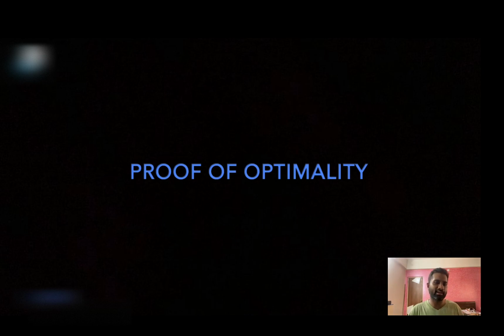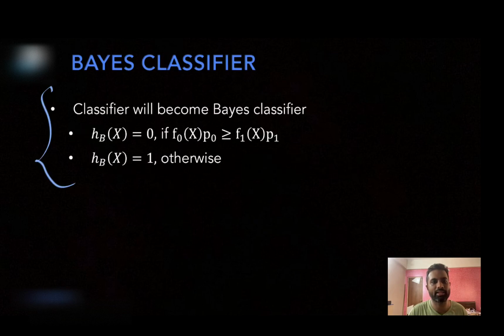So now let's prove the optimality of the Bayes classifier. So just remember the Bayes classifier that we have defined. It is outputting class label 0 if f0 of x multiplied by p0 is greater or equal to f1 of x multiplied by p1. Otherwise it will output the class label 1. So now I want to prove that this classifier is optimal. And please know how I have defined this Bayes classifier. It is ultimately comparing the posterior probability only.